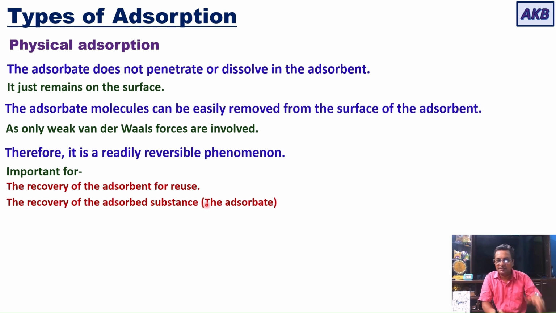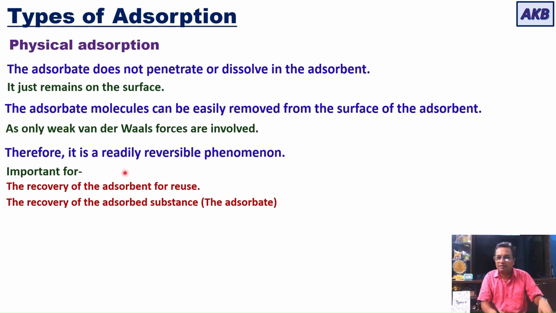So it is easy for you to reuse the adsorbent, and easy to recover the adsorbed substance. Why is it possible? Because physical adsorption is a readily reversible phenomenon.